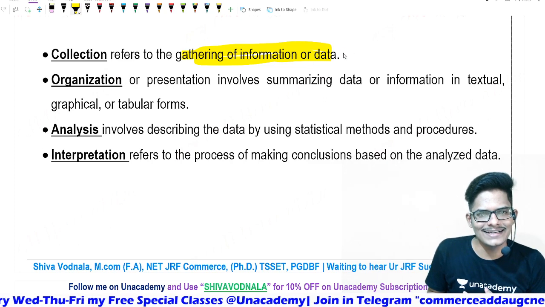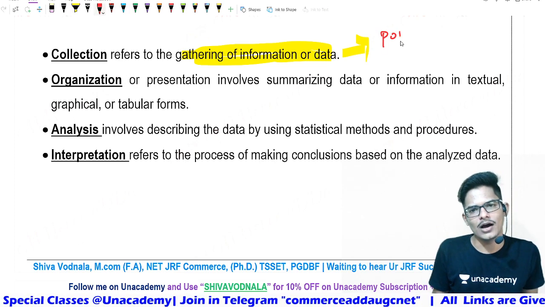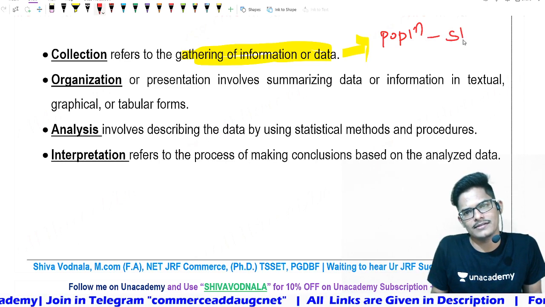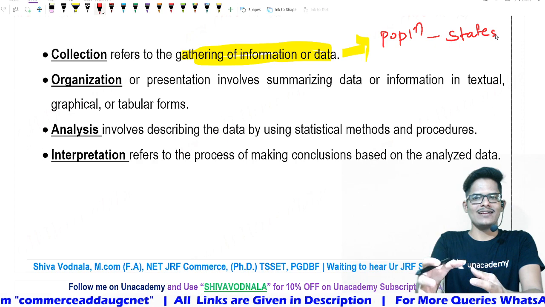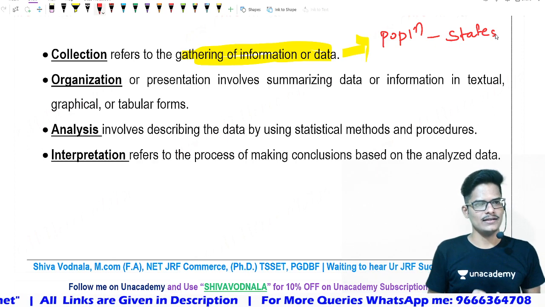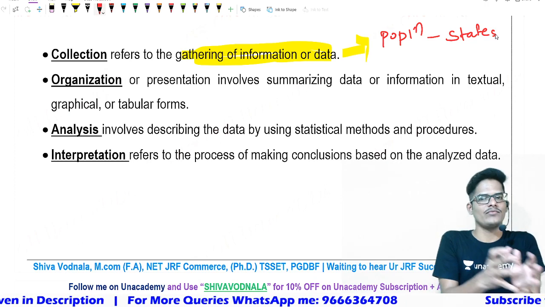We collected data about the population from various governments, data of people of various states. What will they do? They will take the population data of all the states and organize it according to state or according to male and female gender.